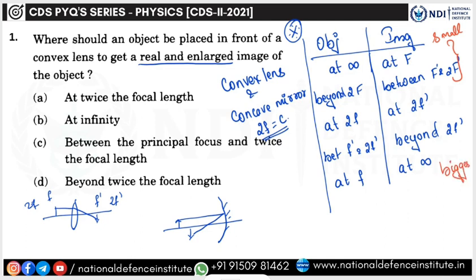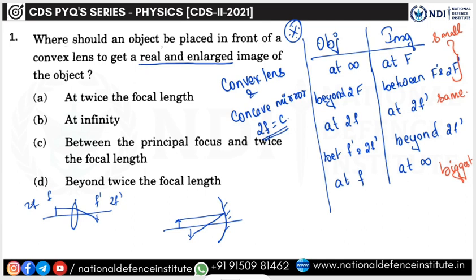It reaches the same size at one point, then keeps on increasing. Object size is equal to image size under this condition. So over here you should get an enlarged, that is, magnified image. It should not be the same size, or a very small size. You should get it enlarged.